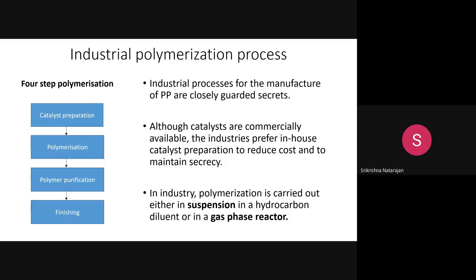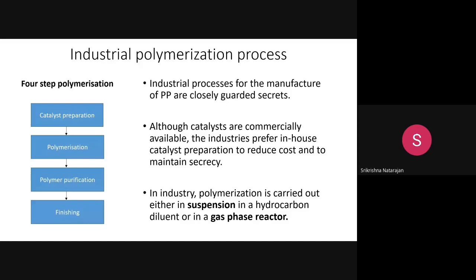So what are the processing methods? There are two important methods. One is the suspension polymerization, and another is the gas-phase polymerization. Either you can carry out the polymerization in suspension, in a hydrocarbon diluent. You need to use a diluent, any kind of solvent like hexane or heptane, when you do the suspension, or you can use a gas-phase reactor. These two are the commercially practiced methods.